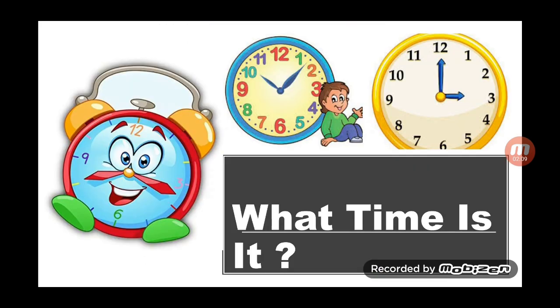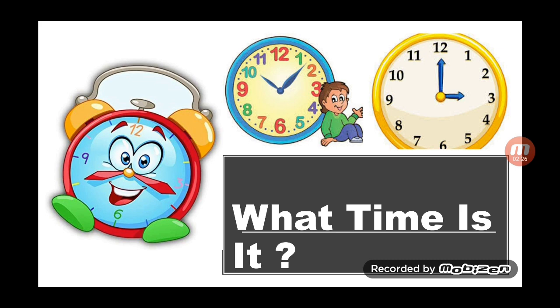We have 7 days in the week, right? And we have 12 months in a year, right? We learned about daytime and nighttime. You remember that? Great. During daytime and night time, what time is it? Why do we need to know and to learn about time? Because some activities we do at certain times, and we use the clock.